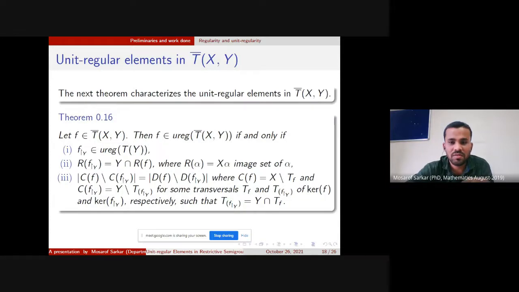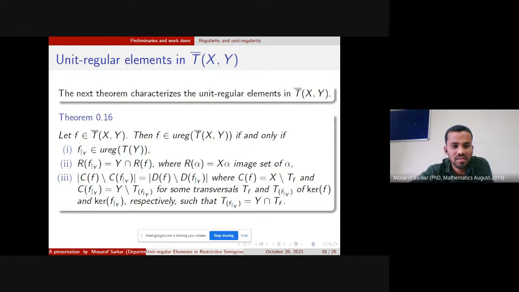Next, we have one of my main results, which characterizes the immutable element of T bar xy. Let f belong to T bar xy, then f is immutable in T bar xy if and only if the following three conditions are satisfied. First, fy is immutable in Ty, and next, Rfy equals y intersection Rf, where R alpha is in the set of alpha.